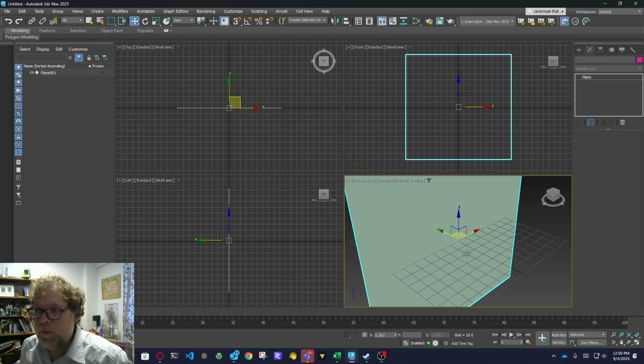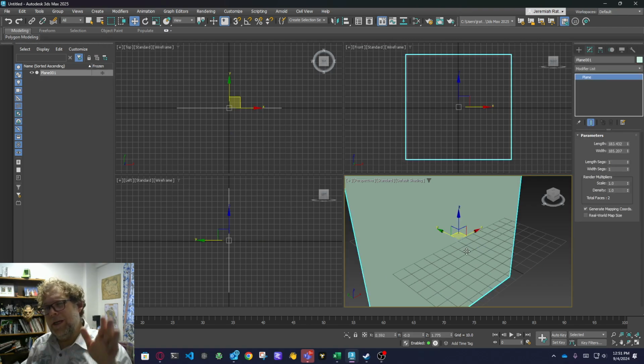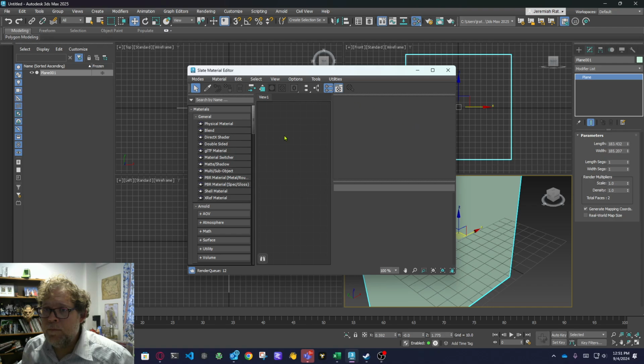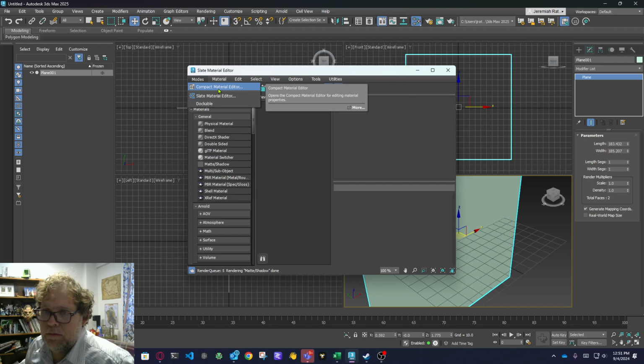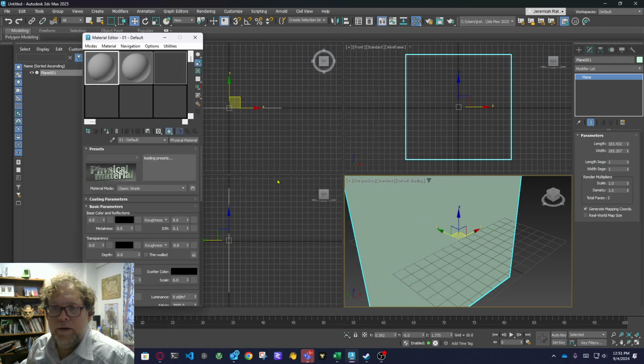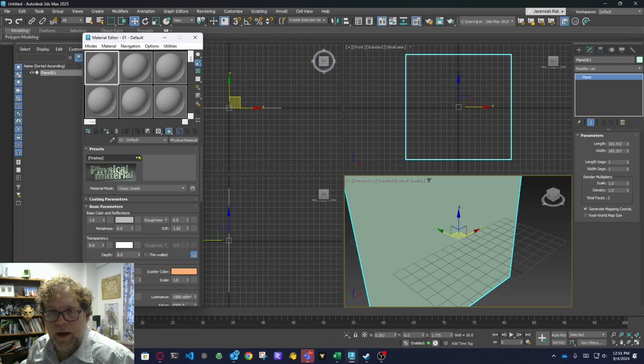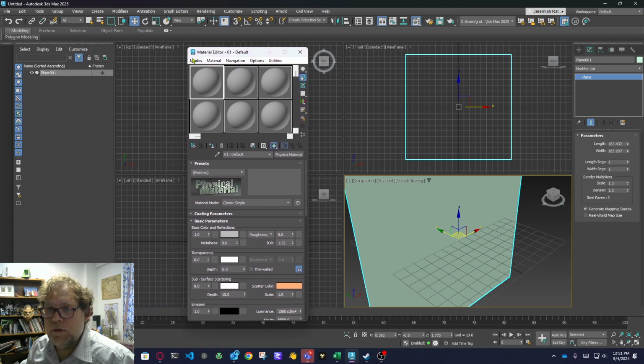And now we're going to apply a material to this. We're mostly covering materials soon enough, but this is a good enough trick for this extra video. I thought I'd make it just to show you some extra tips. I'm going to switch over to the compact editor because I find it a little easier to navigate, especially for new users. So just going into Mode and switching to Compact, and then you get something like this. In a week or two, we're going to cover a lot more of this information.